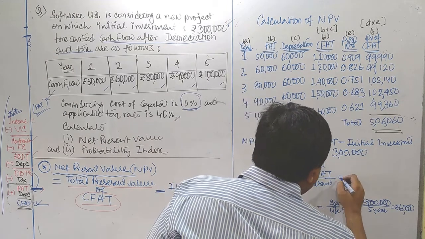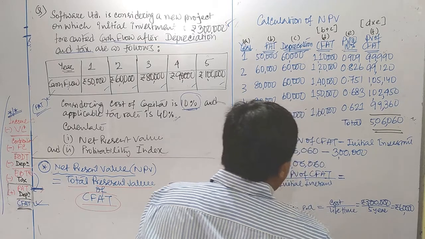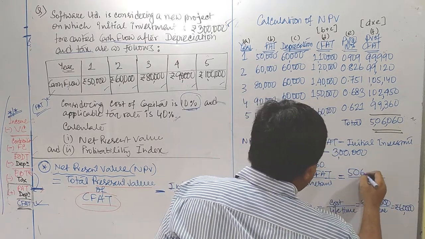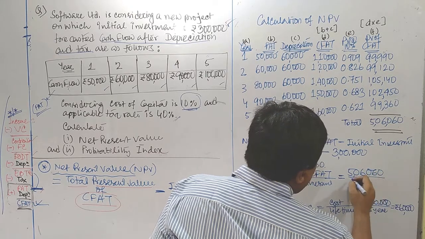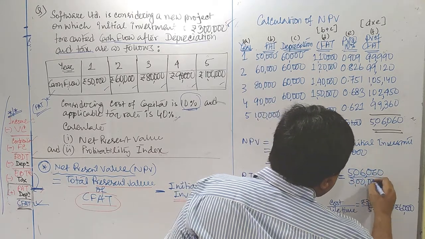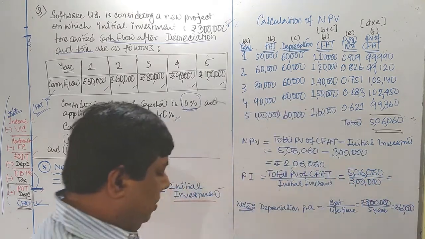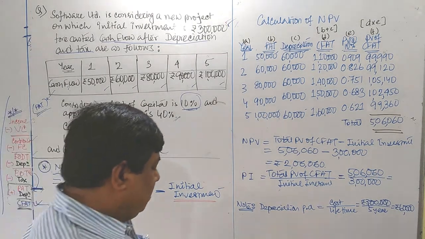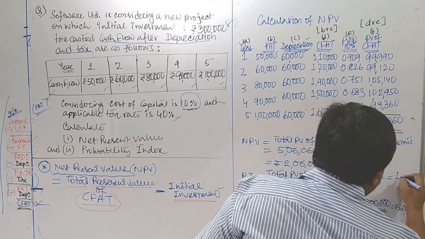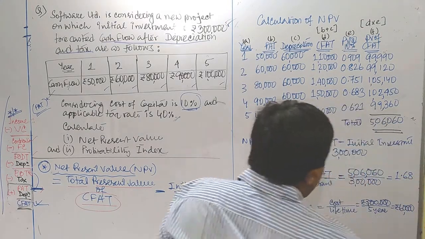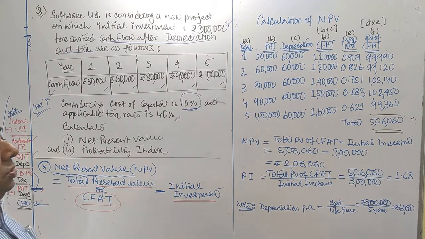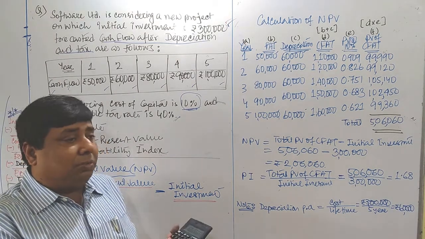It is an index sort of representation. Your total PV of CFAT is 5,06,060 divided by your initial investment 3 lakhs. You are getting here 1.68. In that case also we are going to accept that particular project.